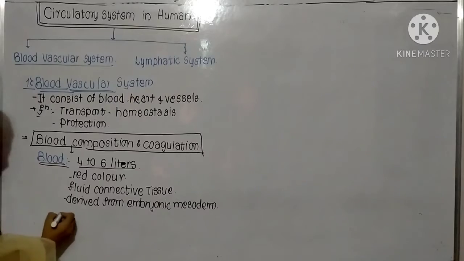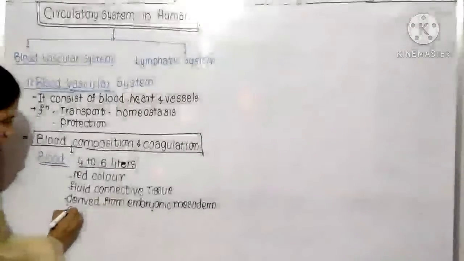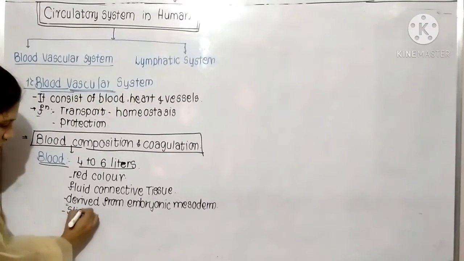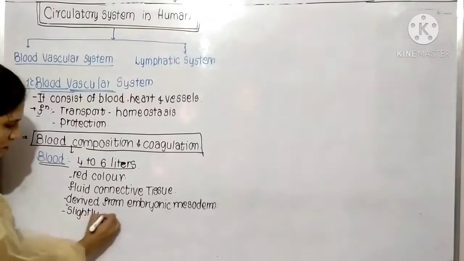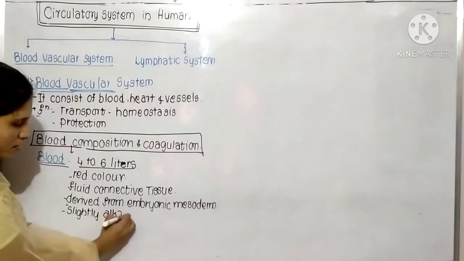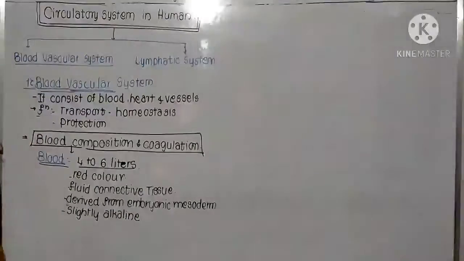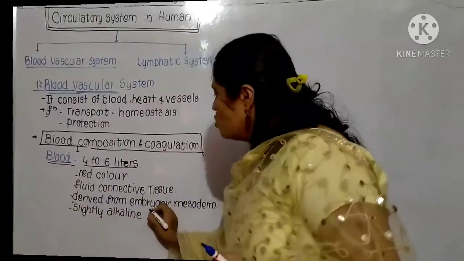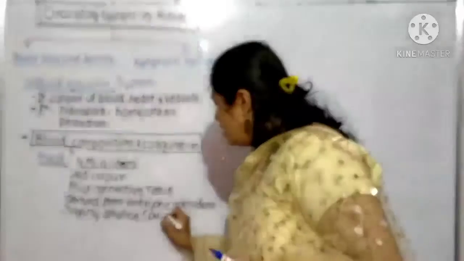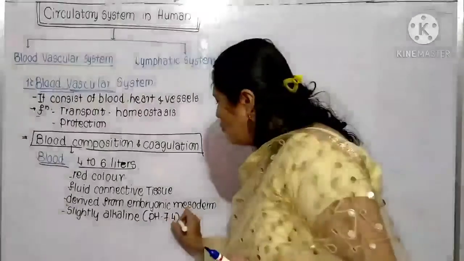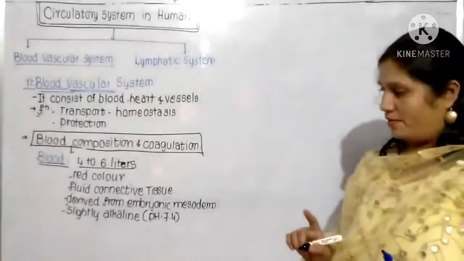Now about this blood, it is slightly alkaline, which means it is not acidic, nor exactly basic. The pH of blood is approximately 7.4. It is not neutral.